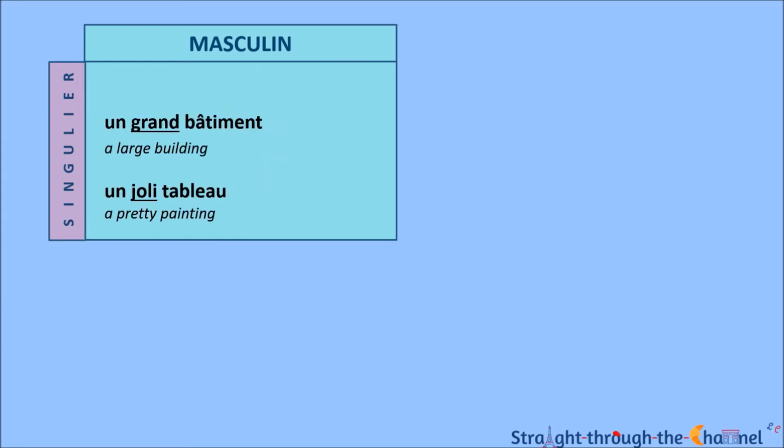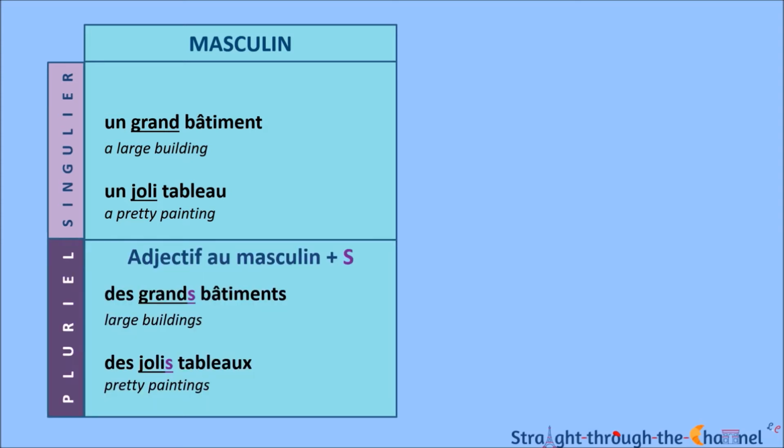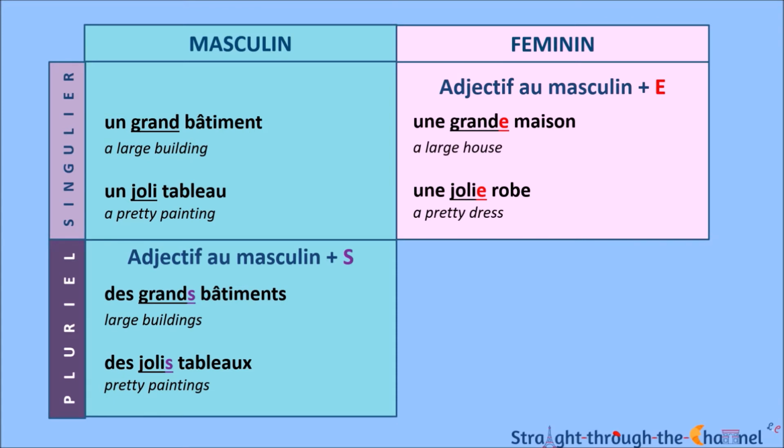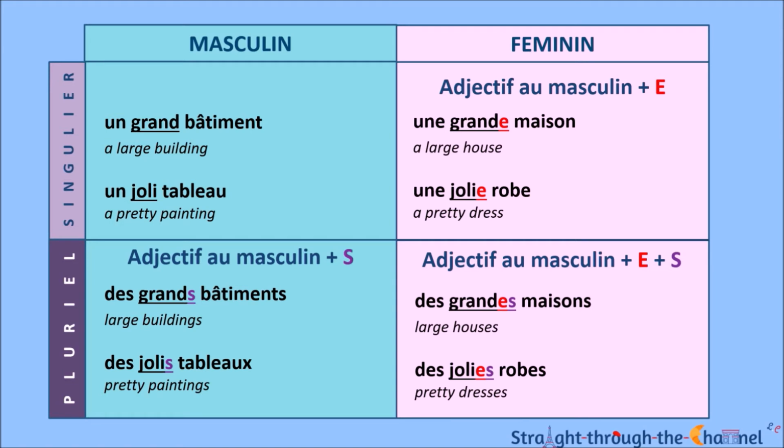Let's take a couple of adjectives and put them along with masculine singular words. We'll use this as our base. To change to a plural form, add an S to the base. To change to a feminine form, add an E to the base. And finally, for feminine plural, add both an E and a final S.